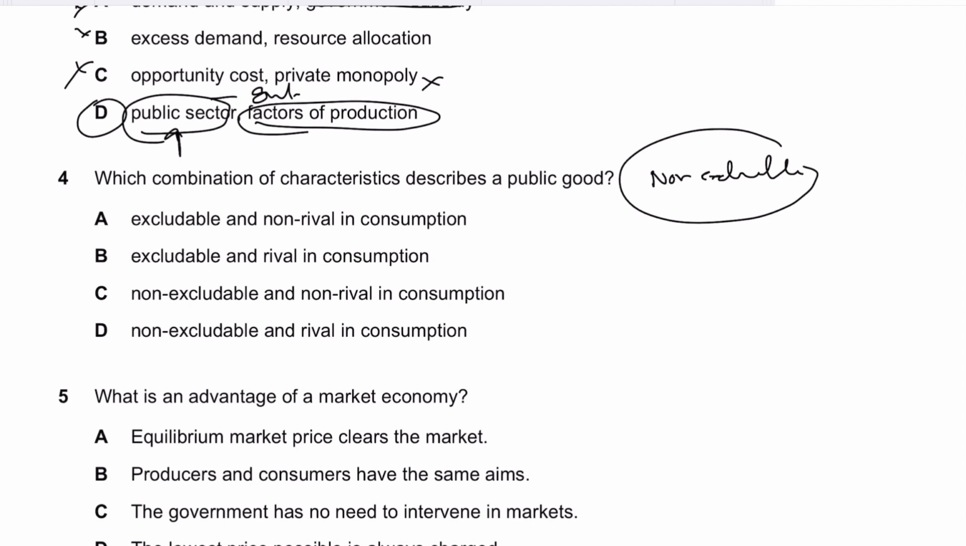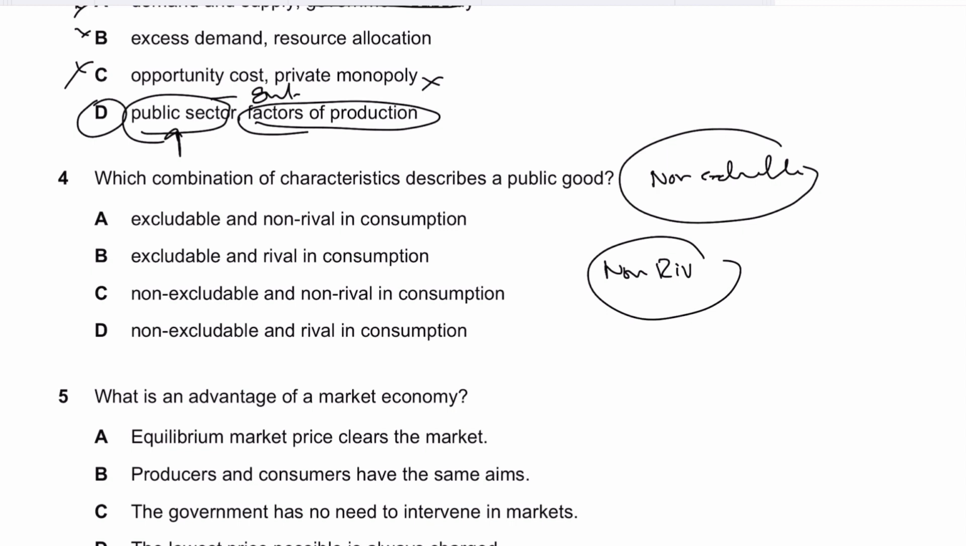So they are non-excludable, which means that I can't stop anyone from using it. And they are non-rivalrous as well. Non-rivalrous means that if I use them, the benefit to others will not diminish. The utility or the benefit gained from using them will not be lessened for anyone else.